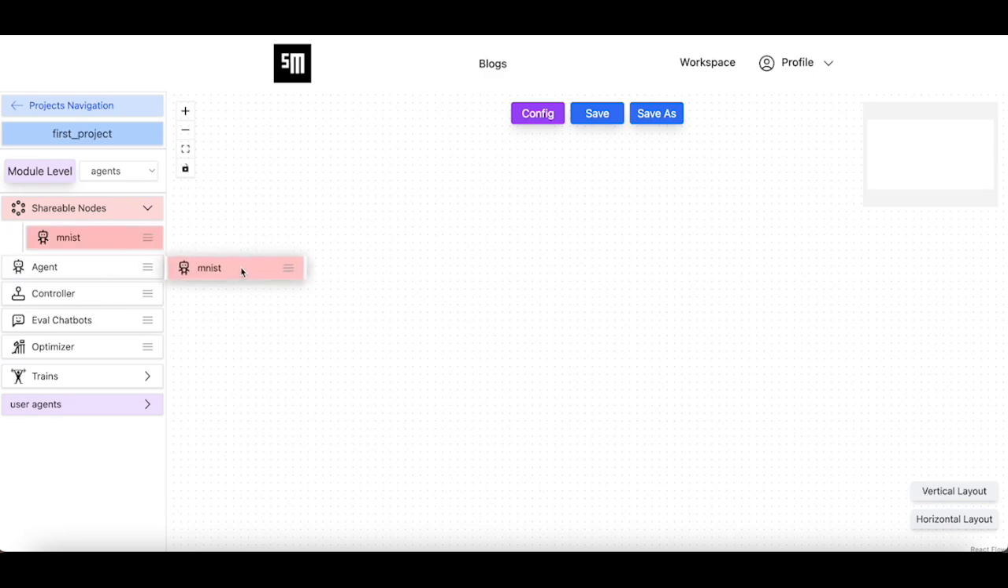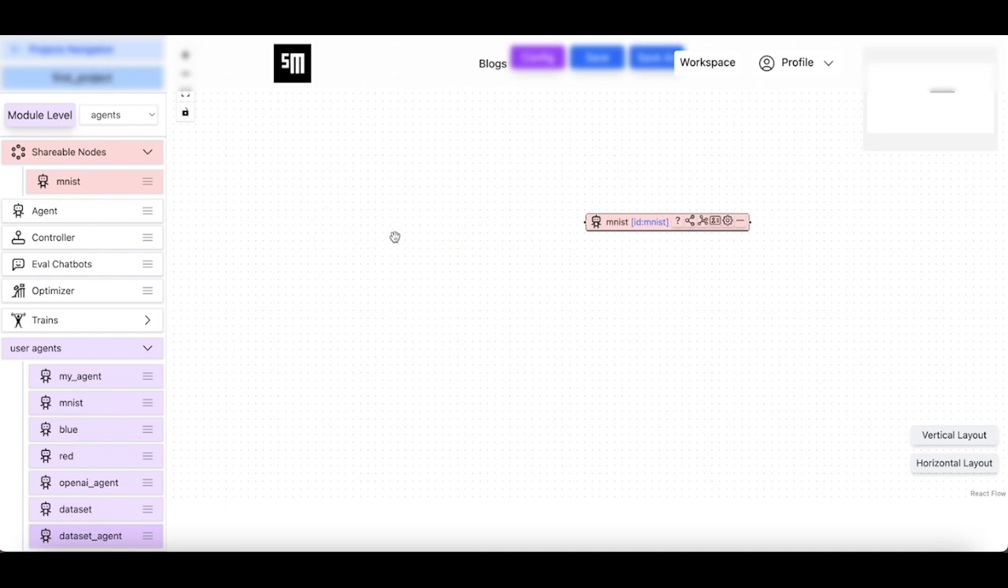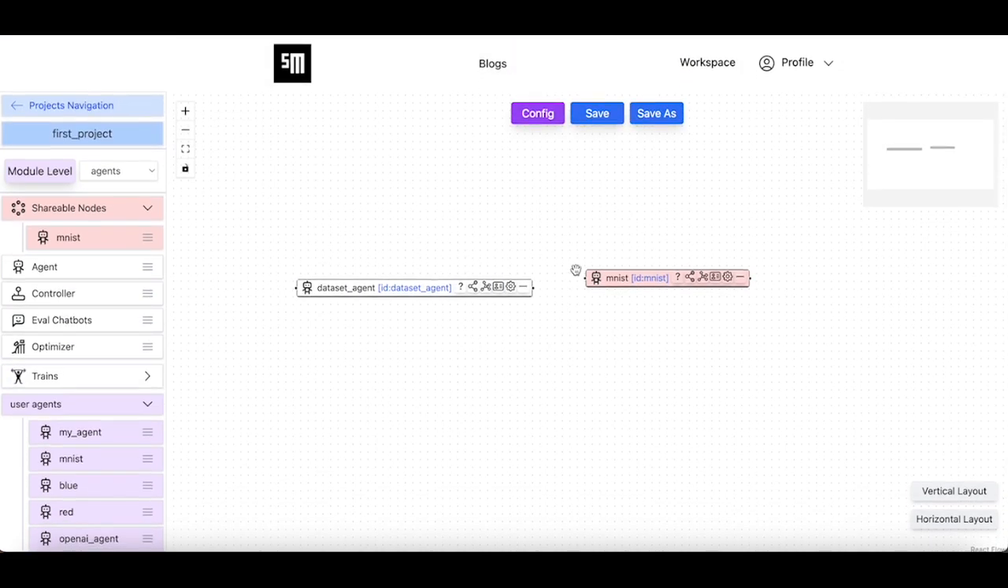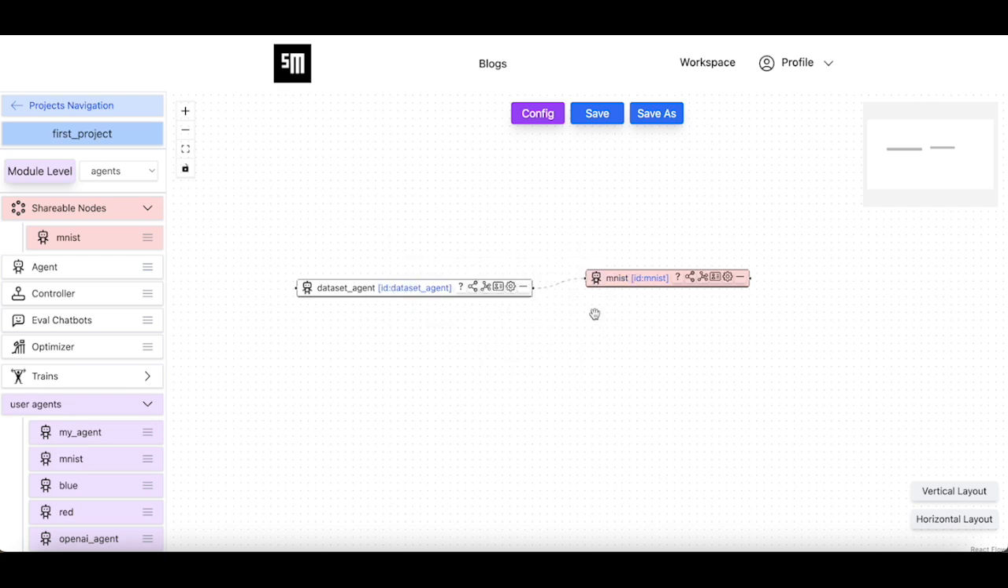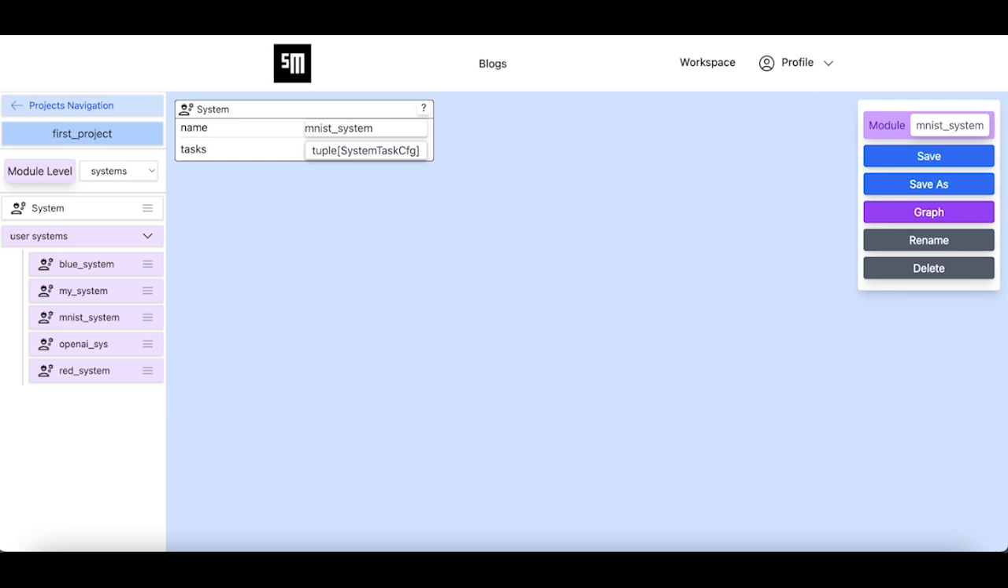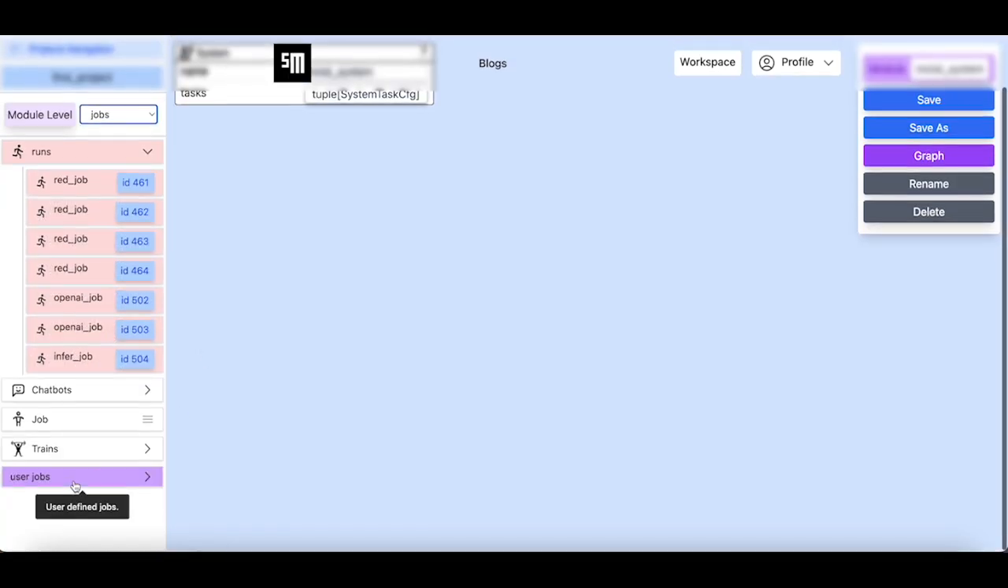First, we add the MNIST agent. Next, we add the dataset agent from our agent personal library. We attach the dataset agent to the MNIST agent. Before adding the OpenAI agent, we want to make sure that this system task so far works as expected. In order to do so, we make a duplicate of the MNIST job and we name it infer job.